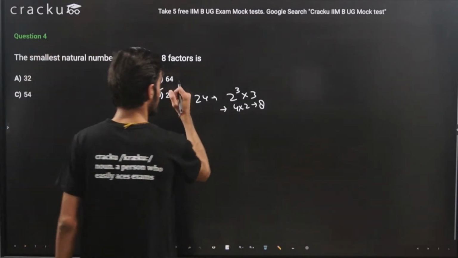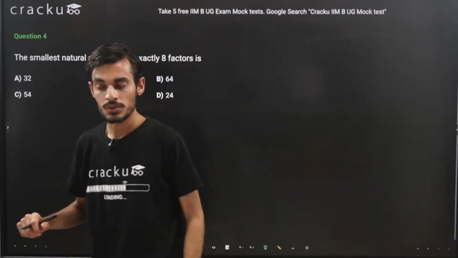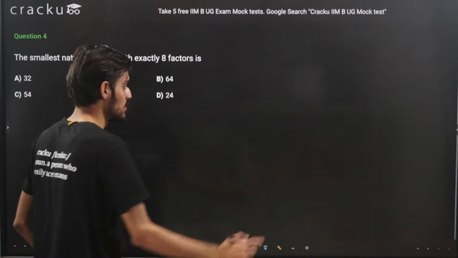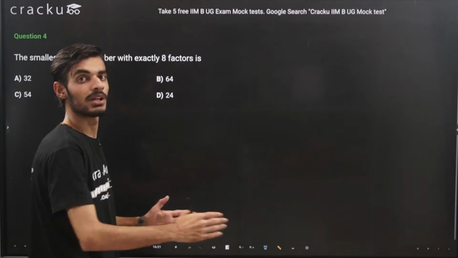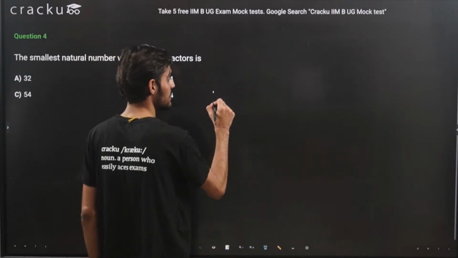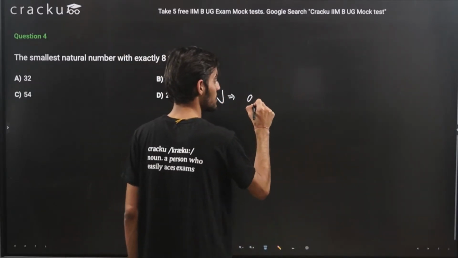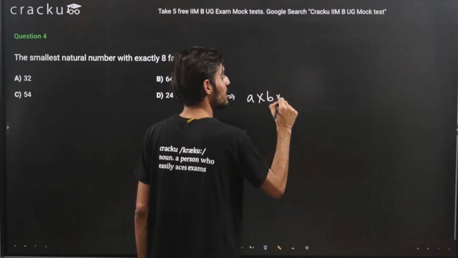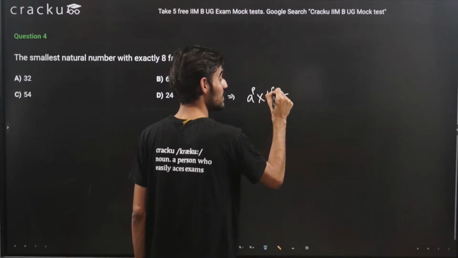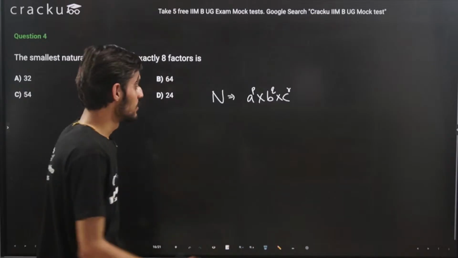But if we did not have the options, how then could we have done this question? Let's try to understand that also. So how do we calculate the number of factors? We first try to do prime factorization, right? If the number is, let's say, n, let's say the prime factorization of the number is a into b into c, and the power of a is p, the power of b is q, the power of c is r. So this is the prime factorization that we are doing.